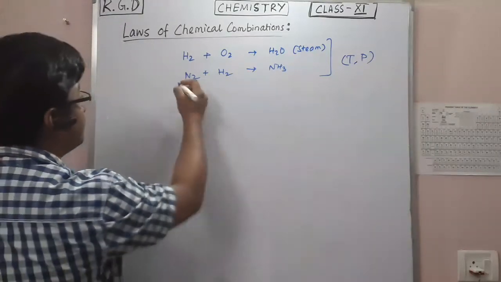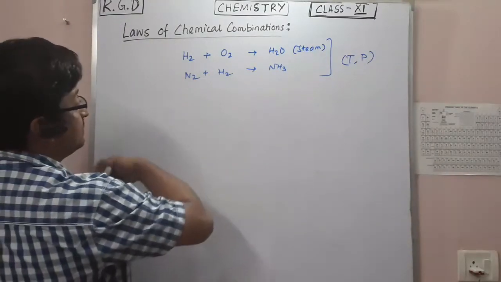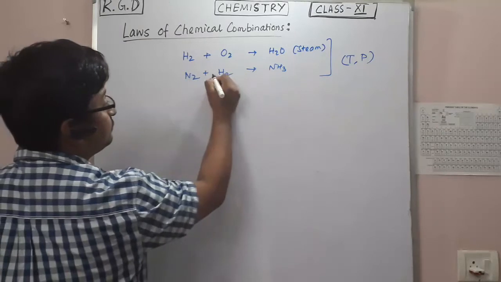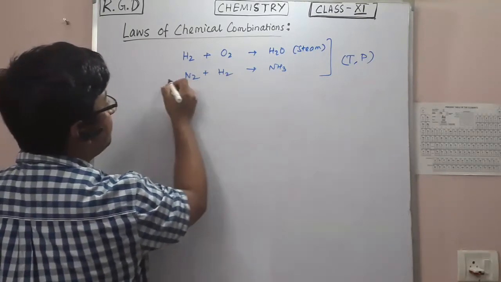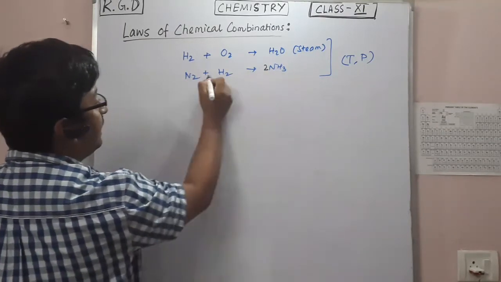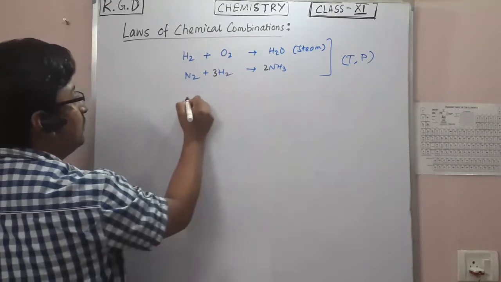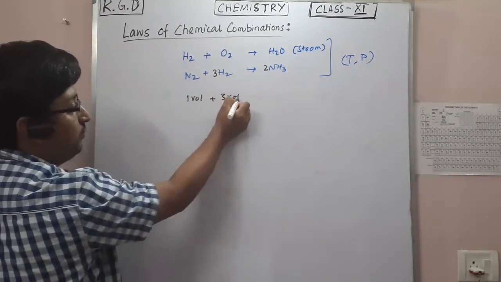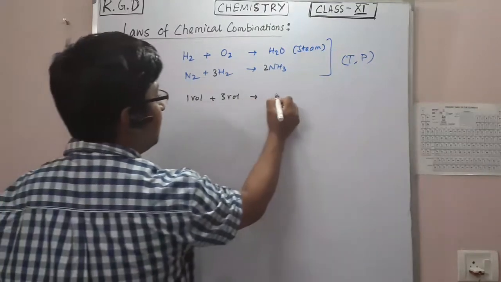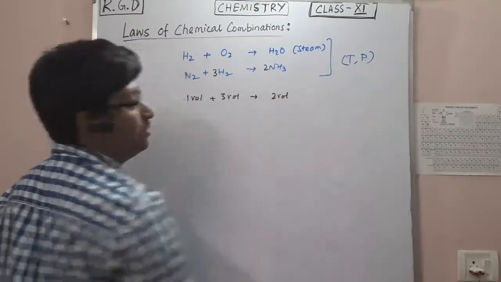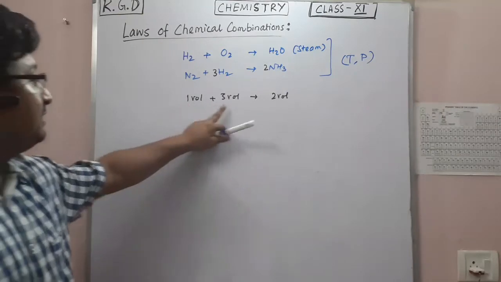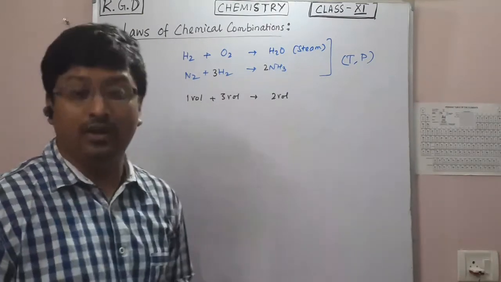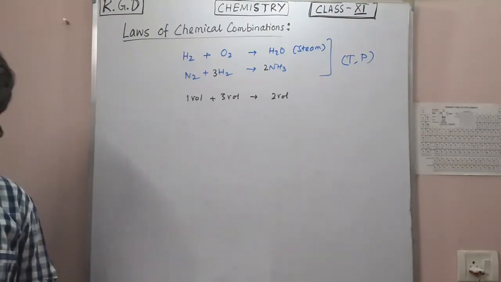How? If I balance this, let's give here 2 and here 3. So 1 volume of nitrogen with 3 volumes of hydrogen combines to form 2 volumes of ammonia. That is 1, 3 and 2. This is the whole number. So this is what Gay-Lussac said.